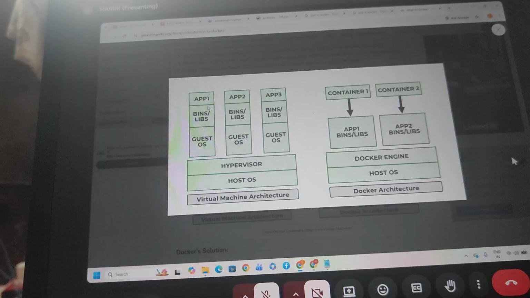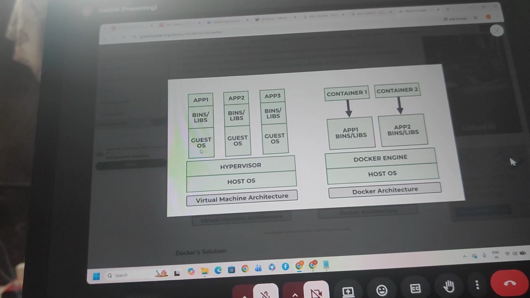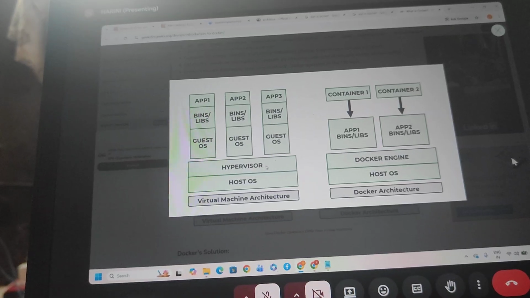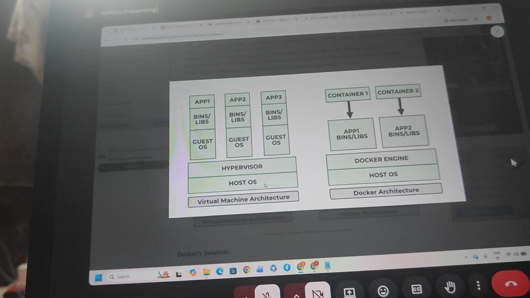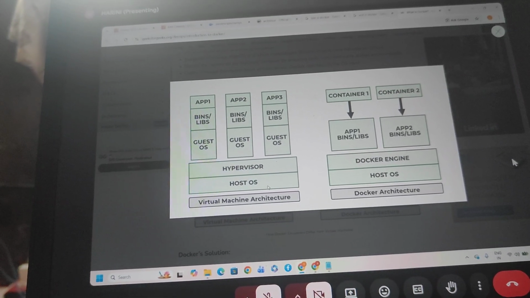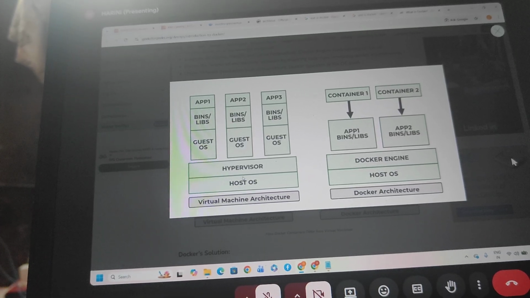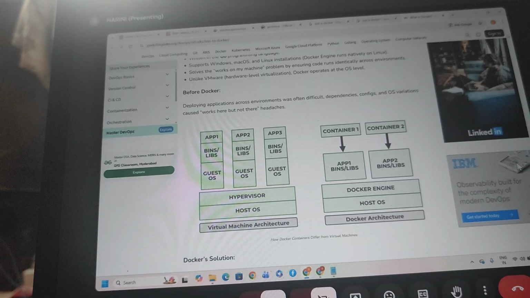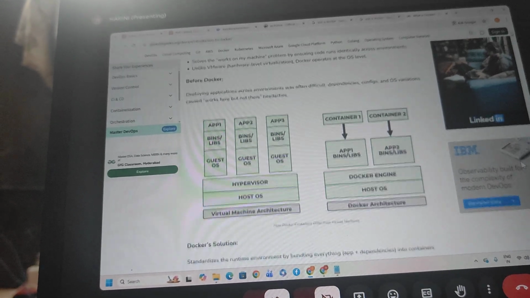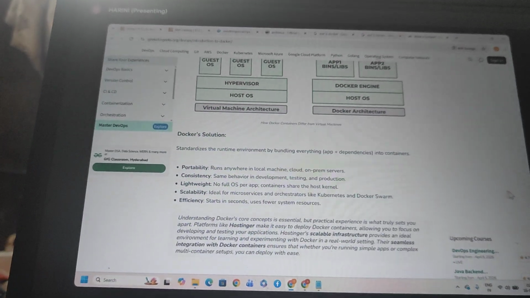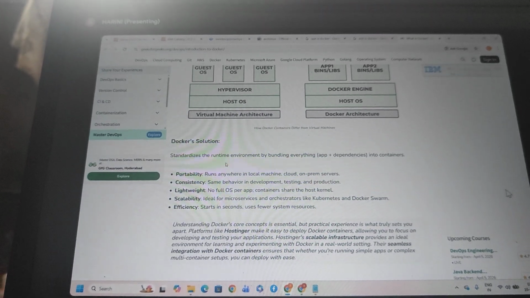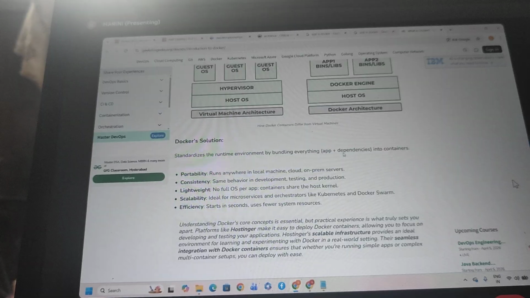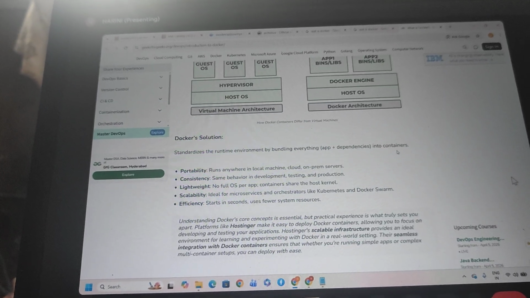So first for app 1 we have to take one operating system, and next we use that operating system to create the image, and next we create the container. It is the runtime environment, bundling everything: the app plus dependencies in containers.